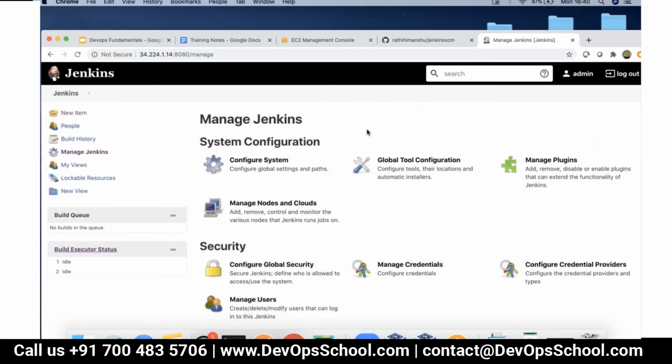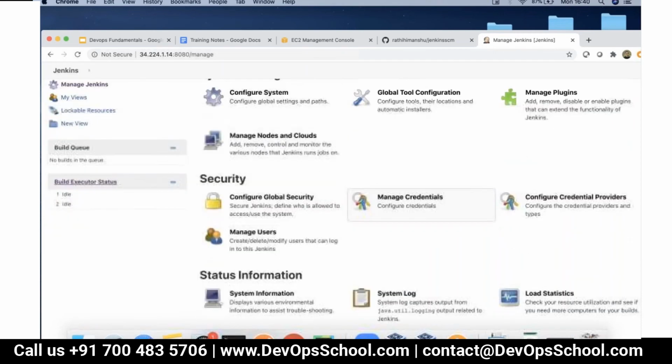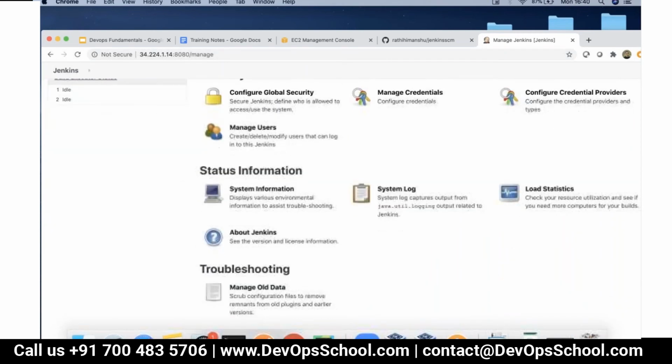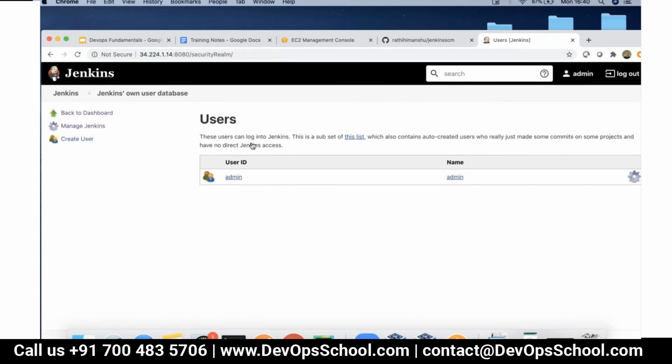And the other thing that you should know about is the users. Right now we only have one user who has the admin control. So this is the user who can do anything. Now we'll talk about how we can add more users, and adding users is pretty simple. Create a user and then you assign them permission.